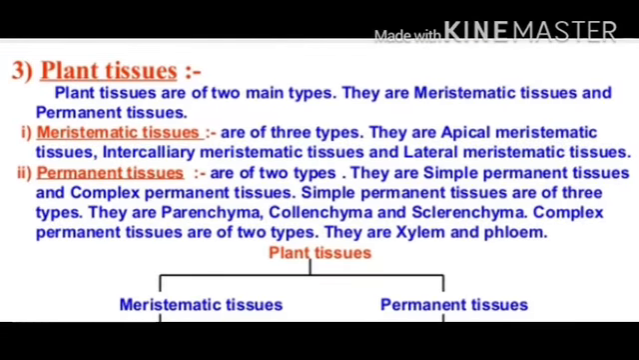Now the plant tissue, you know that it is divided into two parts, meristematic tissue and permanent tissue. We already discussed meristematic tissue. Now we will start permanent tissue. Permanent tissues are of two types. They are simple permanent tissue and complex permanent tissue. Simple permanent tissues are three types. They are parenchyma, collenchyma and sclerenchyma. Now complex tissues, you know, are xylem and phloem.